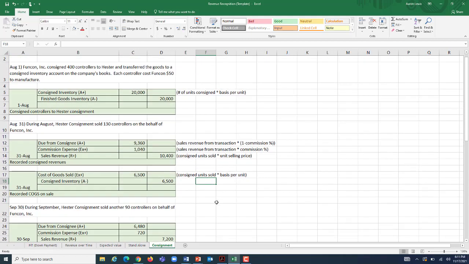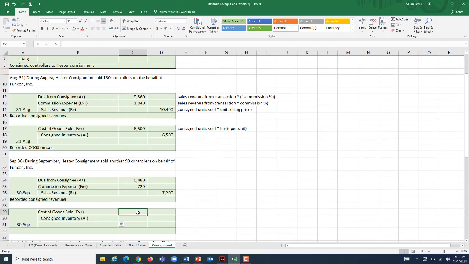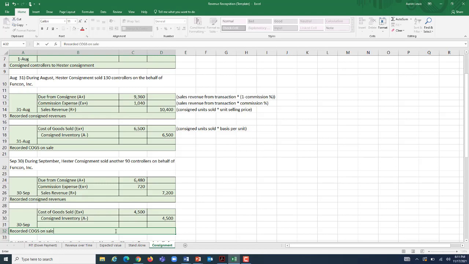Each controller costs $50 to manufacture, which means FunCon paid $50 a piece for those 90 units, or a total of $4,500 to manufacture those goods in the first place. Now in our journal entry, we're going to one more time denote the fact that we recorded COGS on this sale.